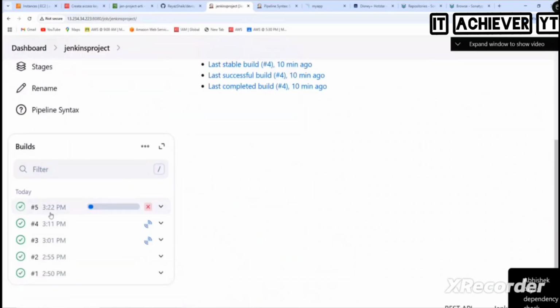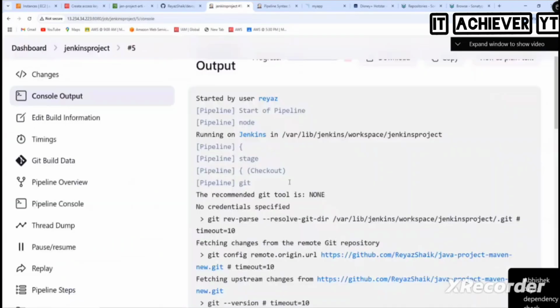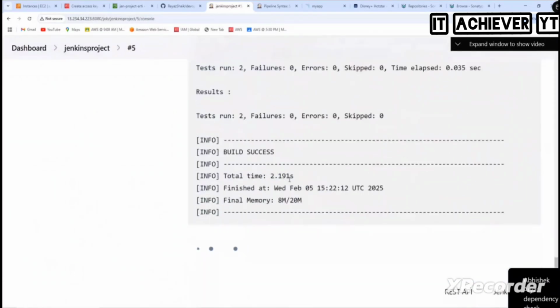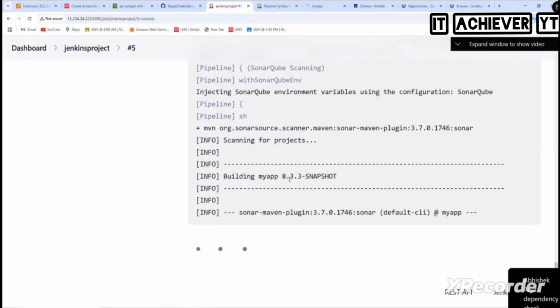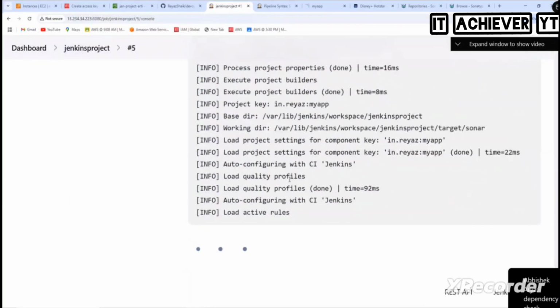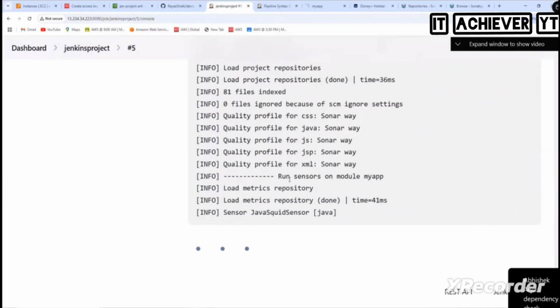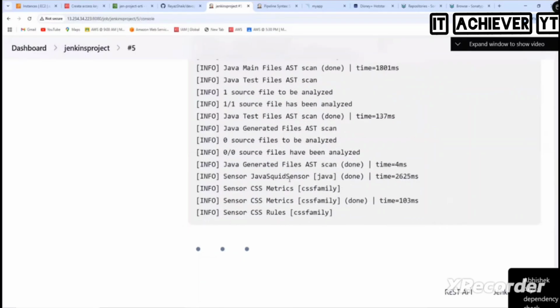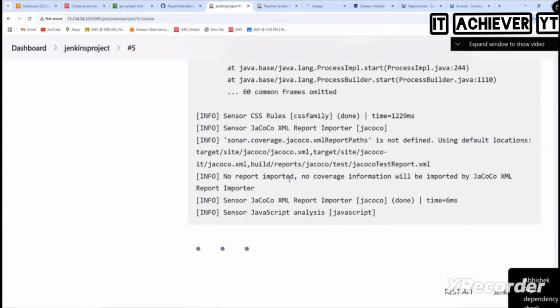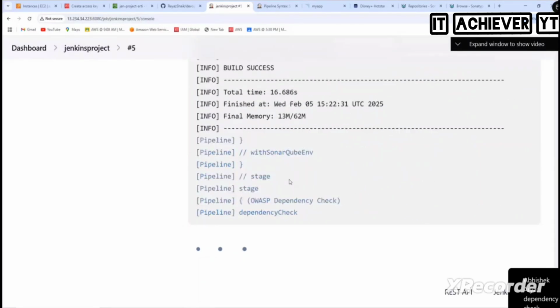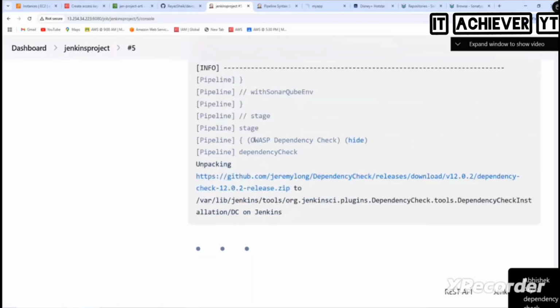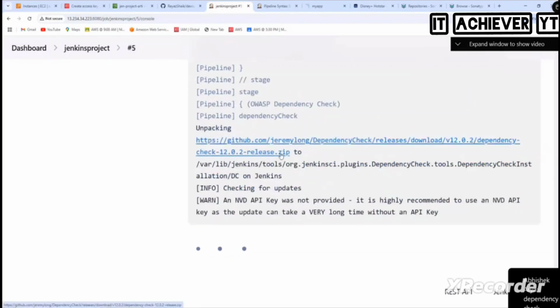So let's go here. Maven test scanning. So you see, now it started. What is this? OWASP Dependency Check. From here it will take a very long time because you see it is unpacking the. I told you that we need to install it from where? GitHub, right? So it is downloading the zip file, the dependency check release.zip.